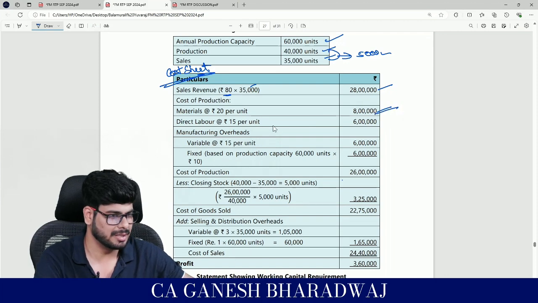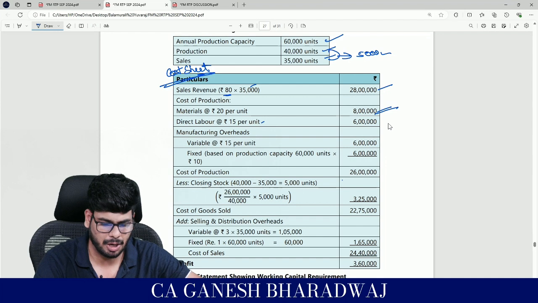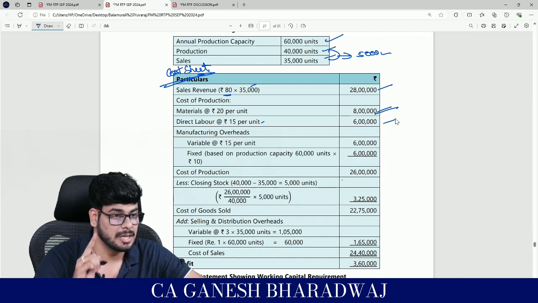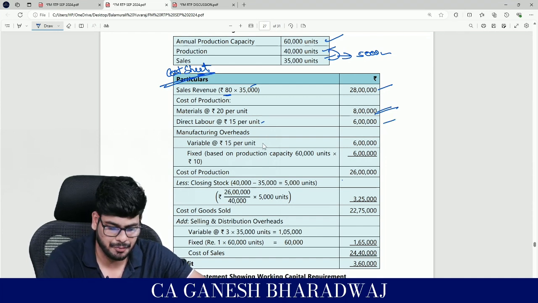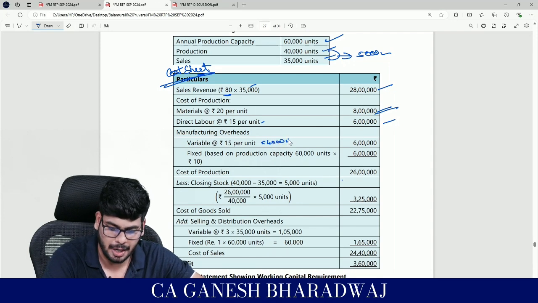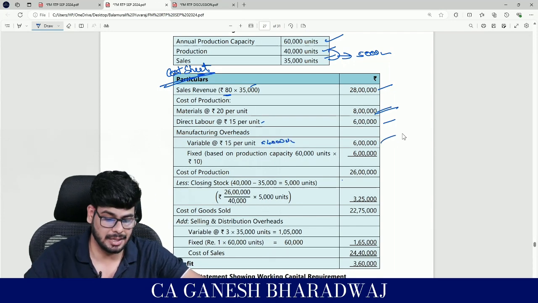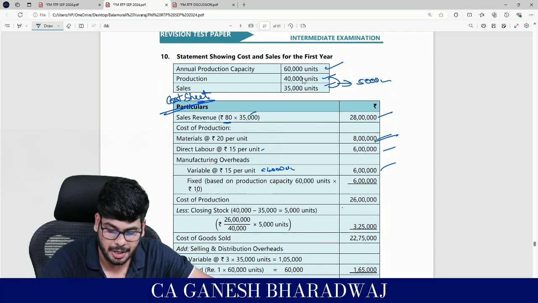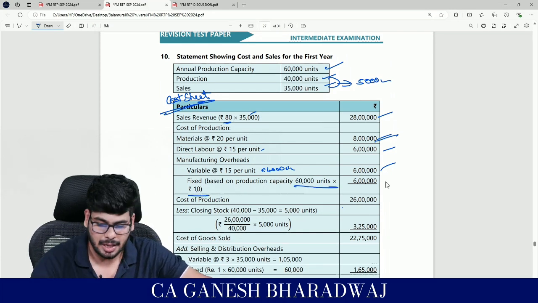Similarly, your labor, they have given all these things unitized. 15 into 40,000, how much is that? 6 lakh rupees. Manufacturing overheads, a variable component, 15 into 40,000 again, it's going to be how much? It's going to be 6 lakh. And the fixed component is going to be 10 rupees per unit into 60,000. This I told you, it's fixed, right? It's going to be 6 lakh.